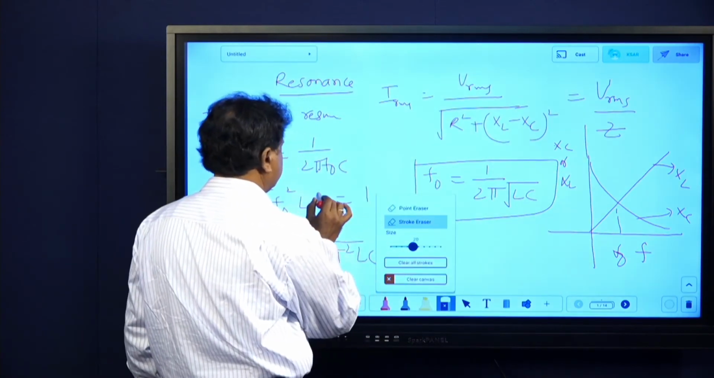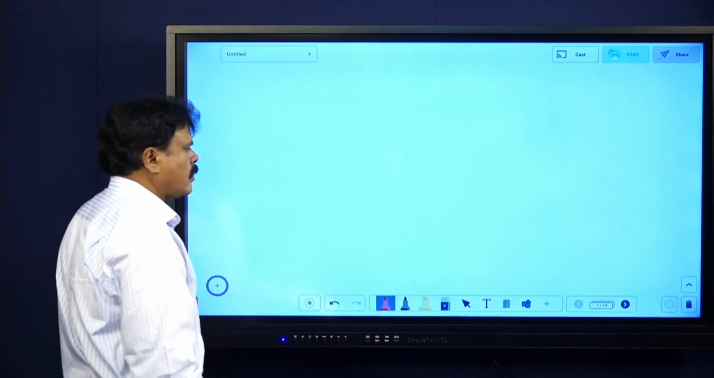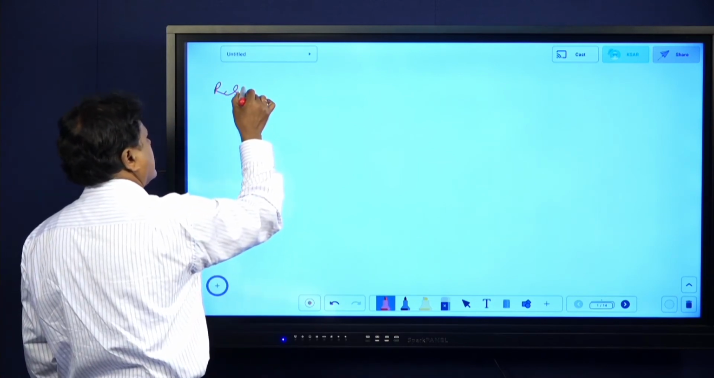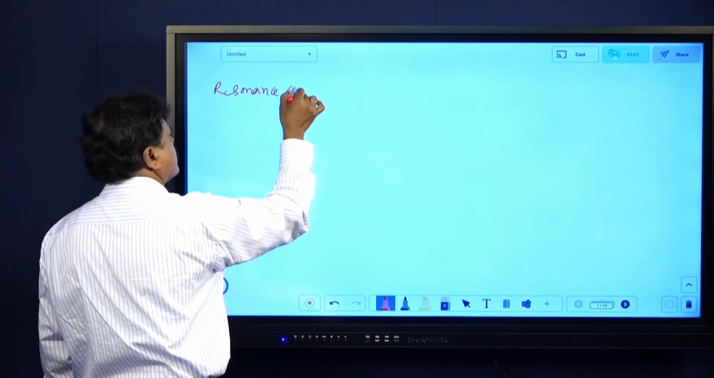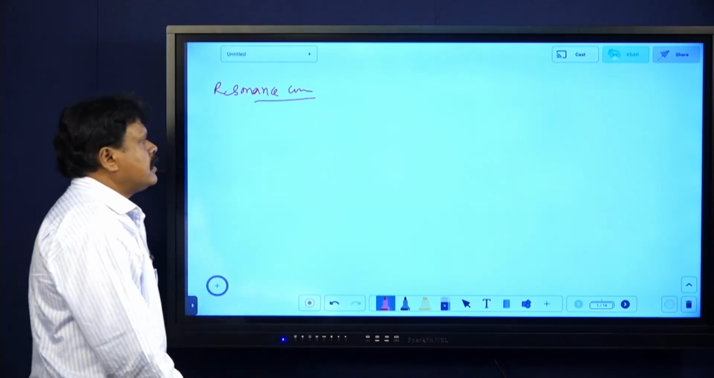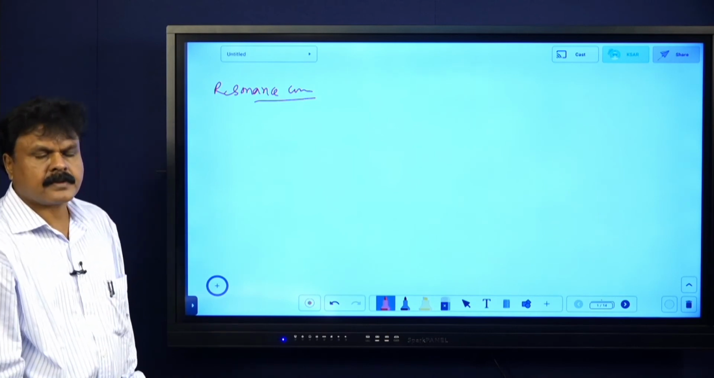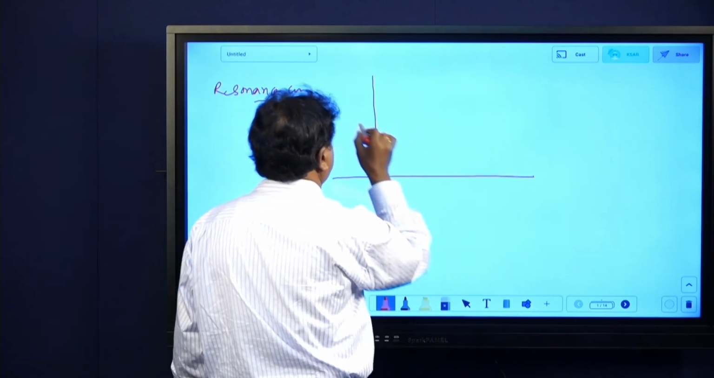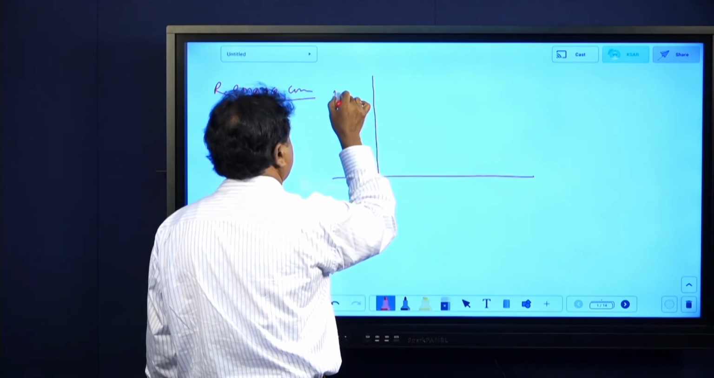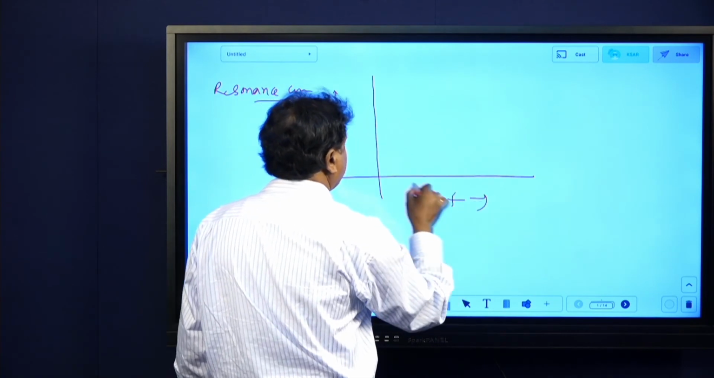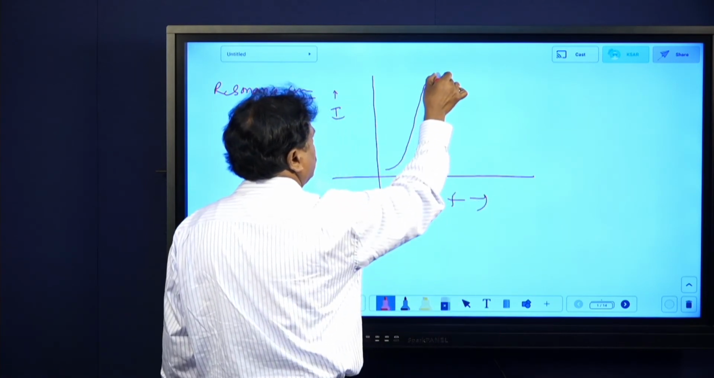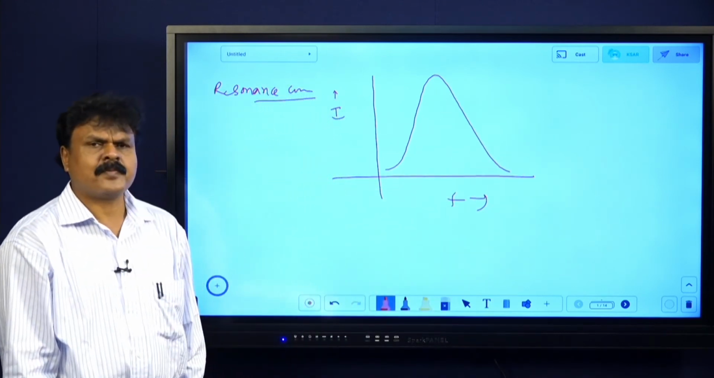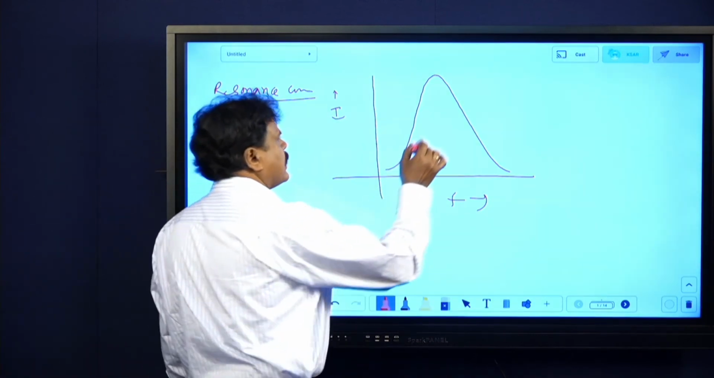Now here, one is called the resonance curve. What does resonance curve mean? It is a curve obtained by plotting current versus frequency. If I plot a graph, this is I versus frequency. For all the frequencies it will not be maximum, it goes on increasing and again goes on decreasing. XL is equal to XC, then only it will be exact.